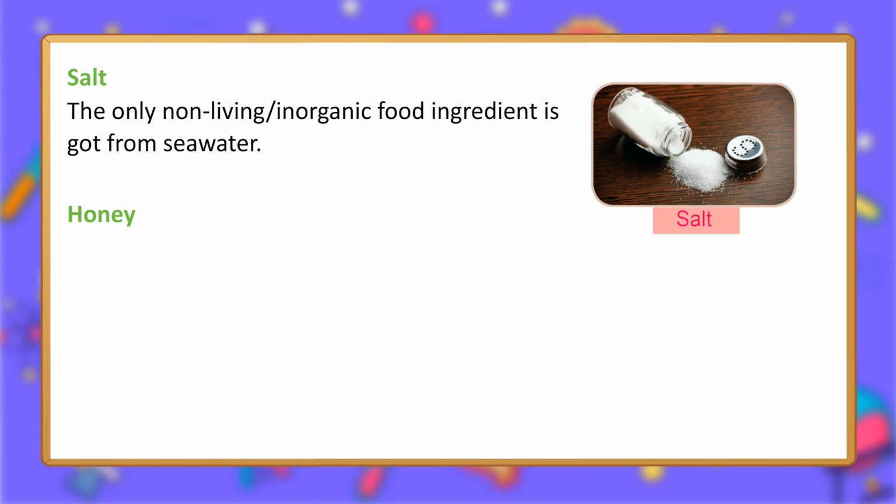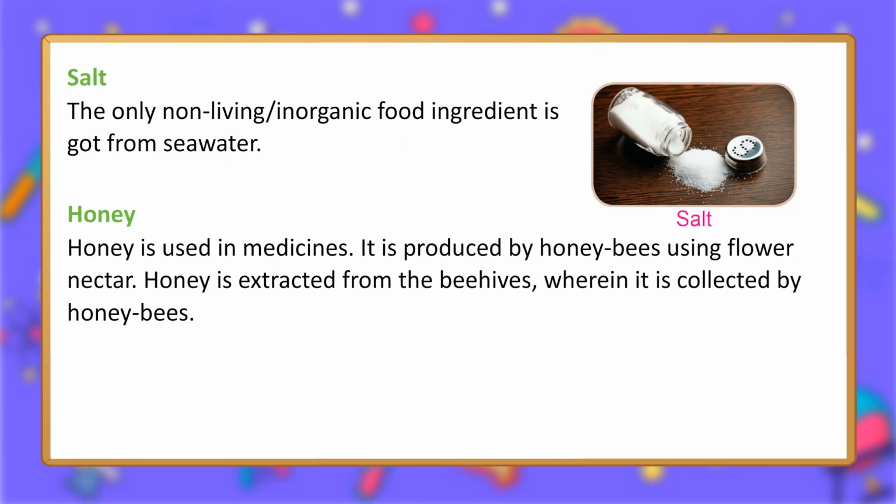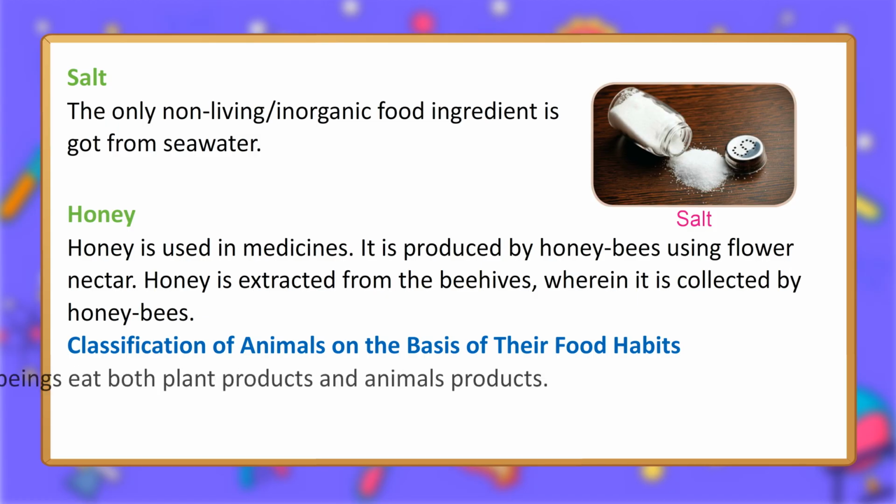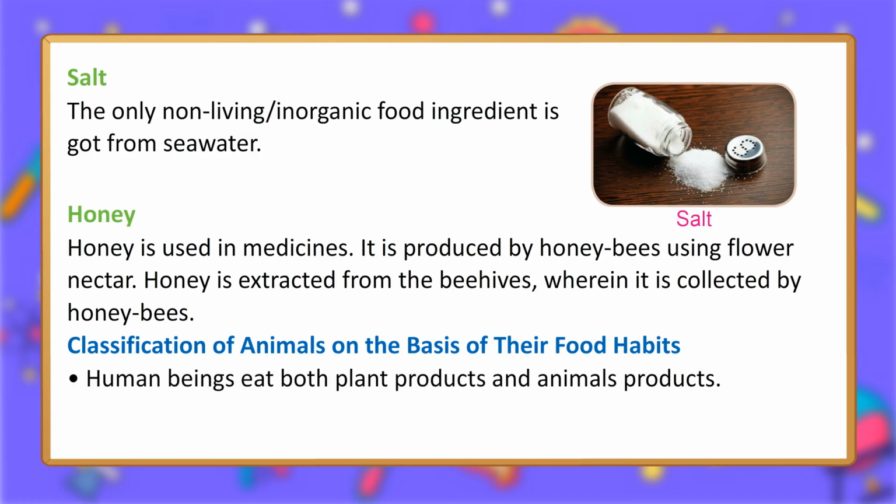Honey. Honey is used in medicines. It is produced by honeybees using flower nectar. Honey is extracted from the beehives, wherein it is collected by honeybees. Classification of animals on the basis of their food habits. Human beings eat both plant products and animal products.